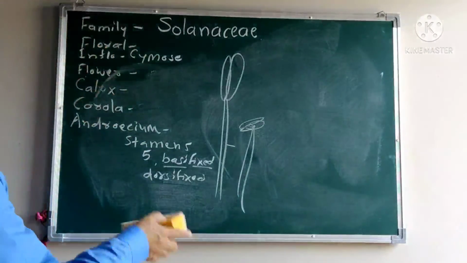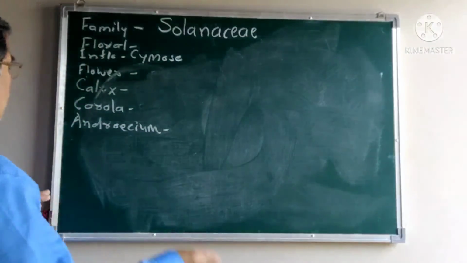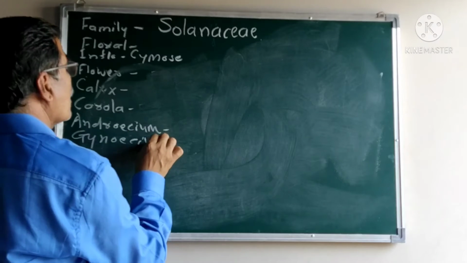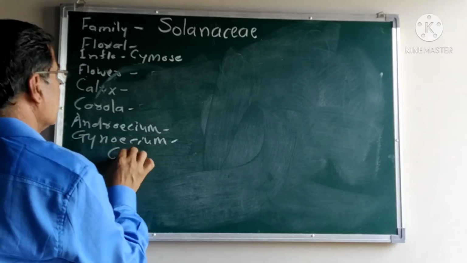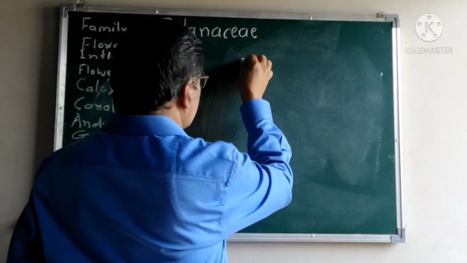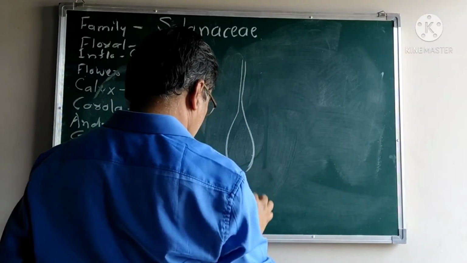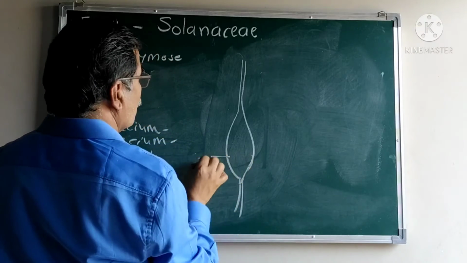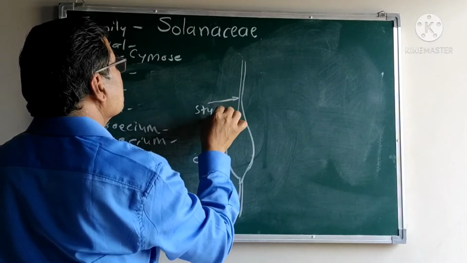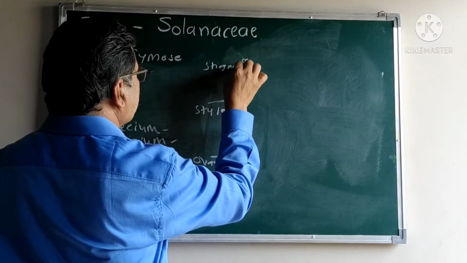The gynoecium: the individual members are known as carpels. It consists of ovary, style and stigma.